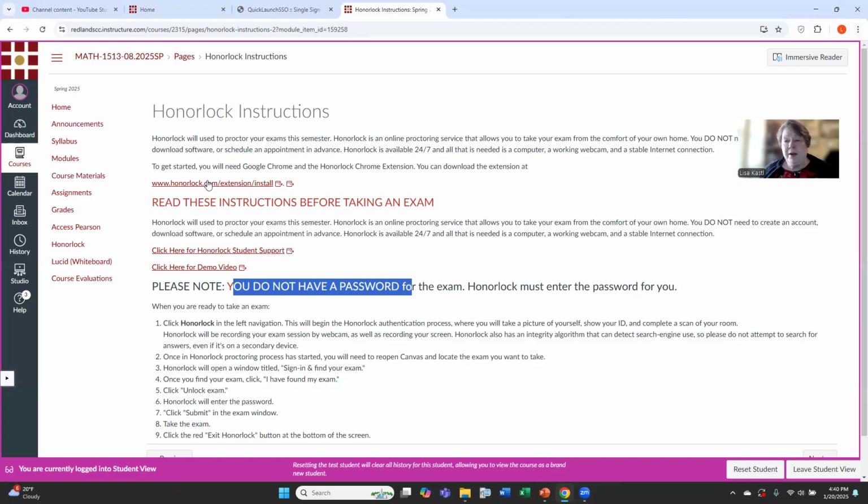The only thing that's required for HonorLock, other than a computer and a camera and a microphone, which you need to take an online class anyway, is a photo ID. So an ID that shows your picture and your name. It can be a school ID or a driver's license, whatever works. And you need an HonorLock extension to your Chrome browser. It does require Chrome. The first time you take an exam, if you haven't downloaded the extension, it'll prompt you to download it. It's very, very easy to do. Okay, I'm going to go back to the home page.